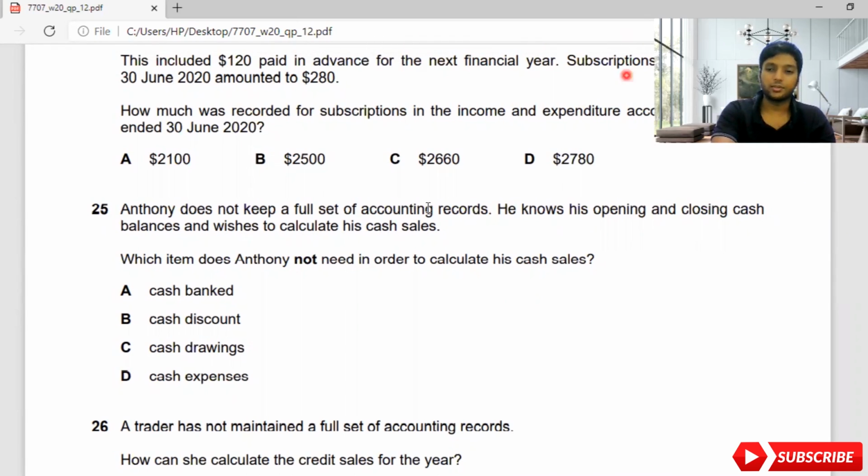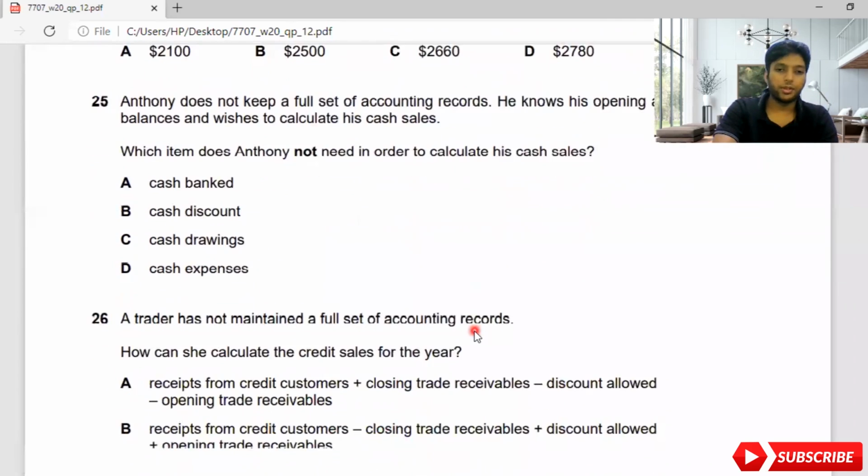Cash discount, guys. Because cash discount is a discount you are allowing, so it will not affect the cash sales. Actually, it will not affect to the level that cash drawings, cash expenses and cash bank will. So that's straightforward. We'll move on to 26. So the 25th answer is B.